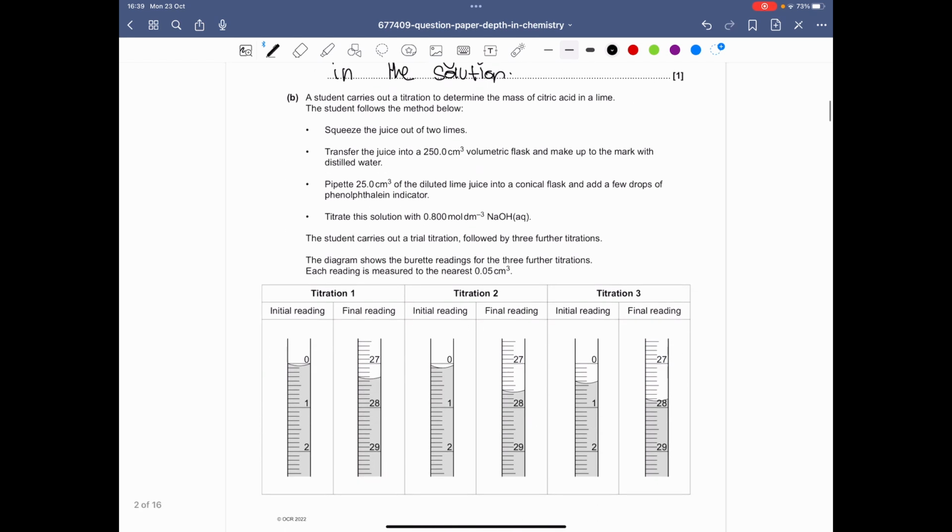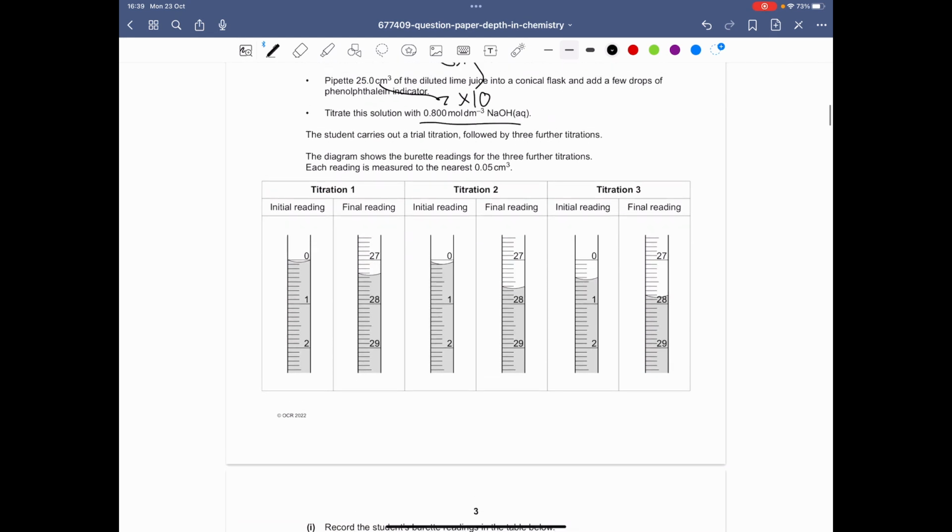Right, part B. A student carries out a titration to determine the mass of citric acid in a lime. The student follows the method below. Squeeze the juice out of 2 limes. So we know there's going to be 2 limes here. So just keep that in mind. Transfer the juice into 250 centimeters cubed. Also keep this in mind as well, because you're pipetting it into 25 centimeters cubed. So when you work out the moles, we know we'll have to multiply by 10 to get it back to the 250. Titrate this solution with 0.8 moles per decimeter cubed of sodium hydroxide.